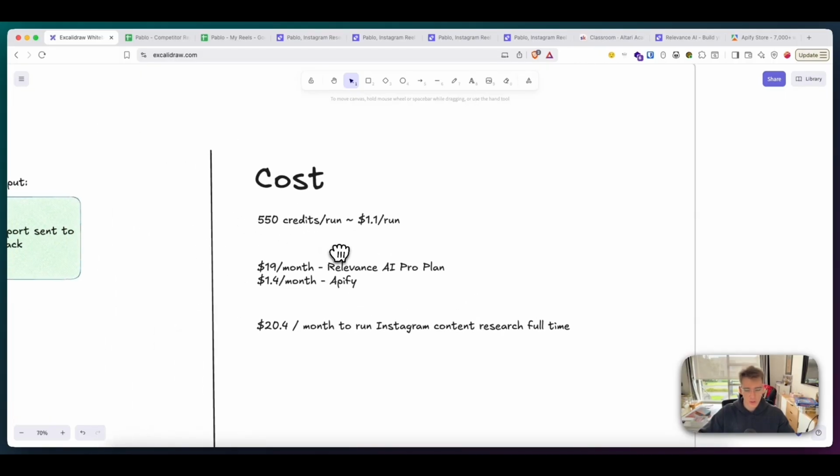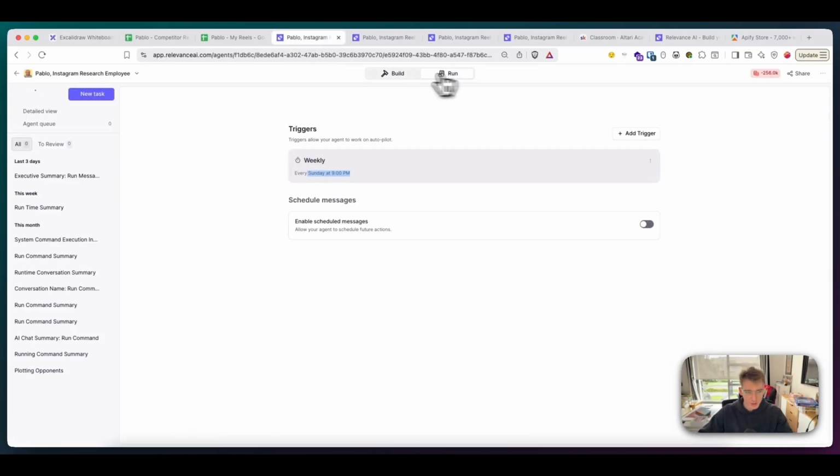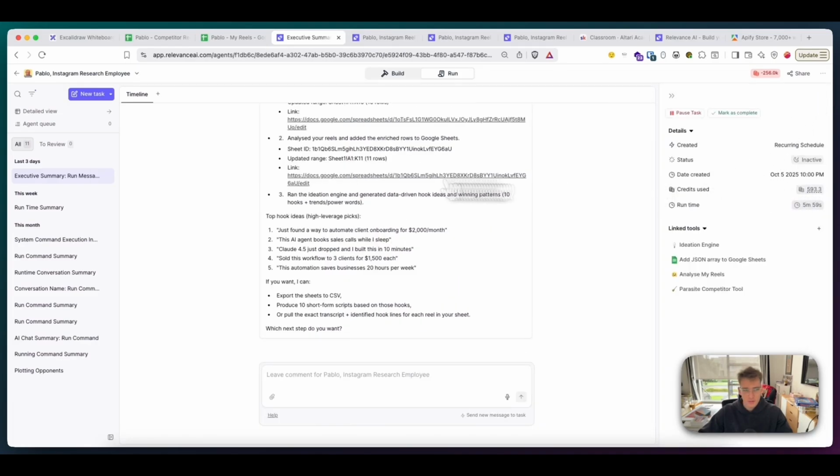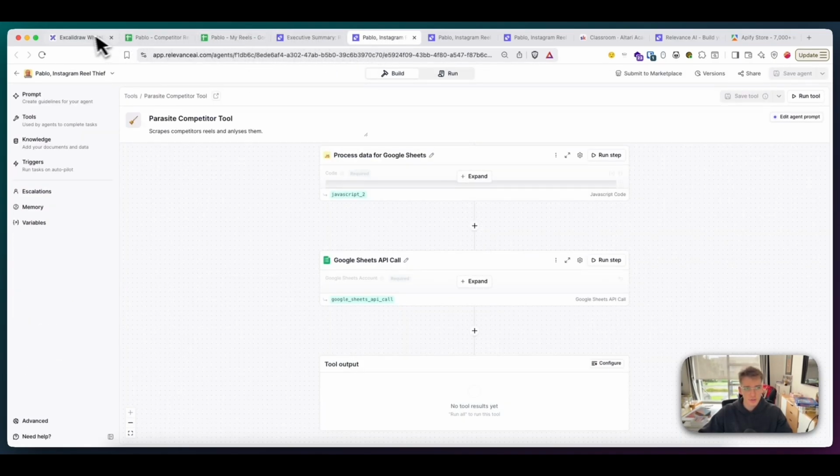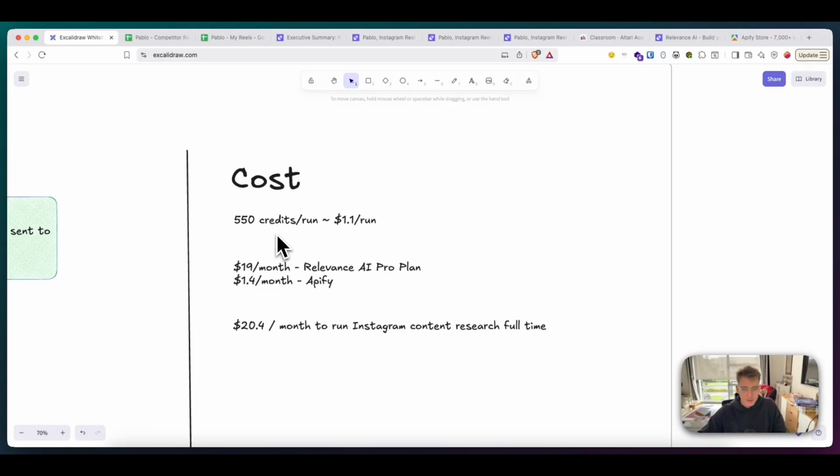Let's talk about cost. So this system is actually pretty cheap to run considering that it does research automatically full time. So one run of this agent actually costs around 550 to 600. So I averaged out to 550 credits per run. If you sign up for Relevance AI Pro plan, you actually get 30,000 credits a year and it only costs $19 a month. And if you use your own Apify key, which is most recommended, you actually only pay $1.4 a month. So it ends up being only $20 a month to run Instagram content research full time, which is insane. It's like way cheaper than anything else out there.